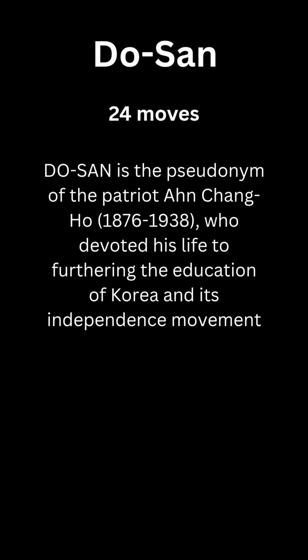Do San, 24 moves. Do San is the pseudonym of the patriot Ahn Chang-ho, 1876 to 1938, who devoted his life to furthering the education of Korea and its independence movement.